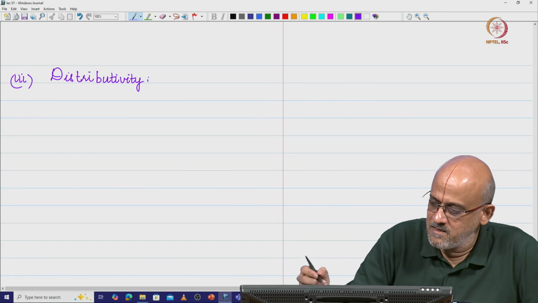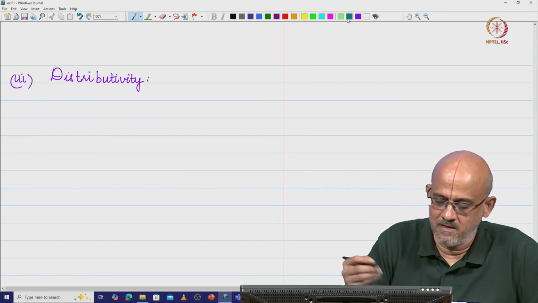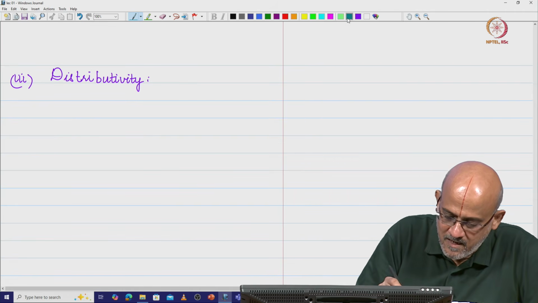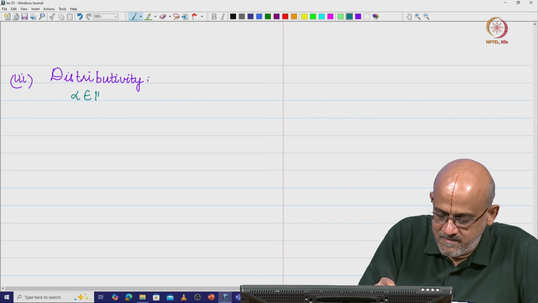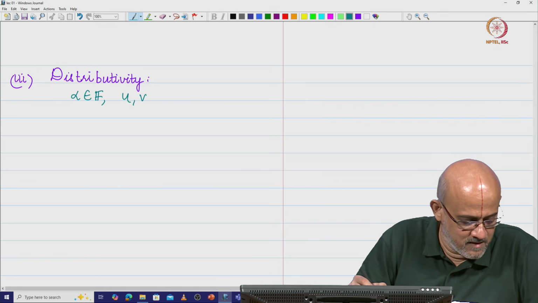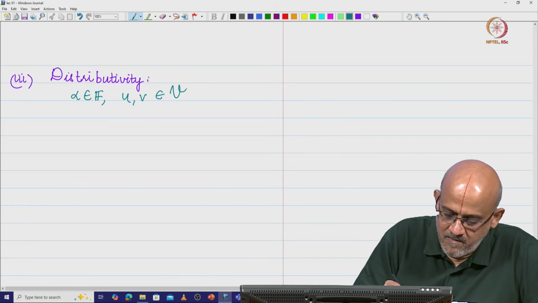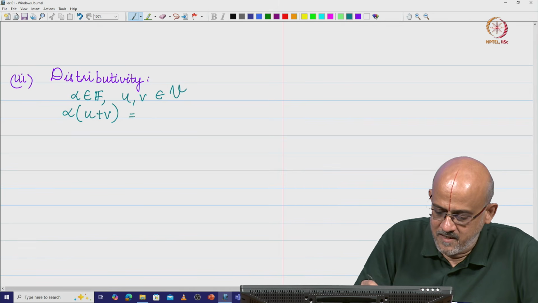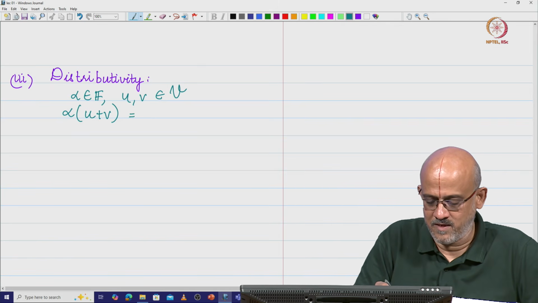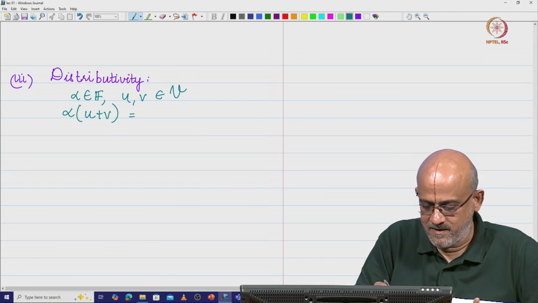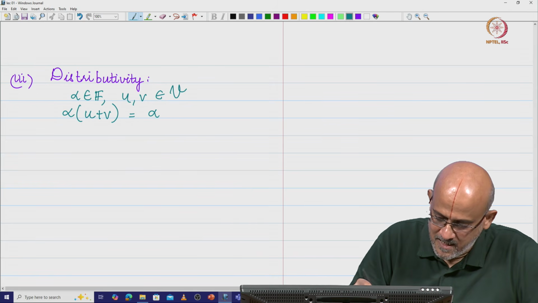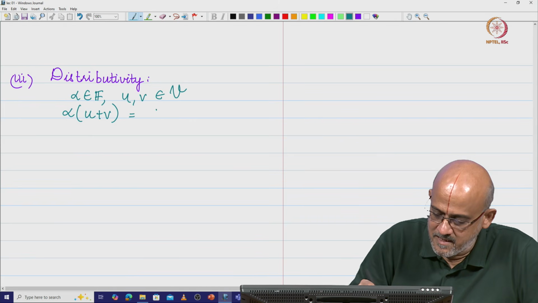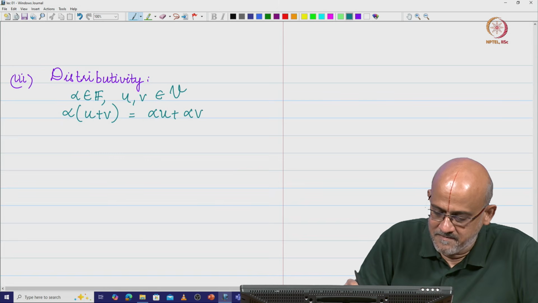The third property that we are going to look at is distributivity. Now, what does that mean? You want to see how the operations work when you have scalar multiplication and vector addition together. I am going to say for alpha in the field and u comma v in V, we have alpha into u plus v. That means you add the two vectors and scale whatever resultant you get by alpha. It is the same as scaling the individual vectors and then adding them.